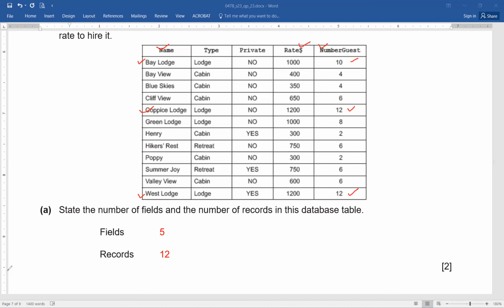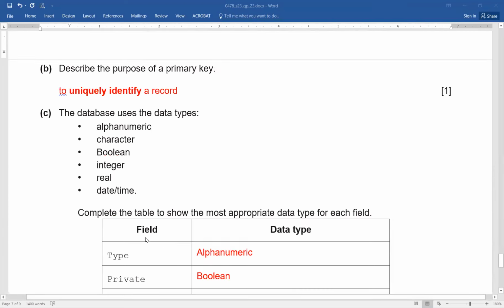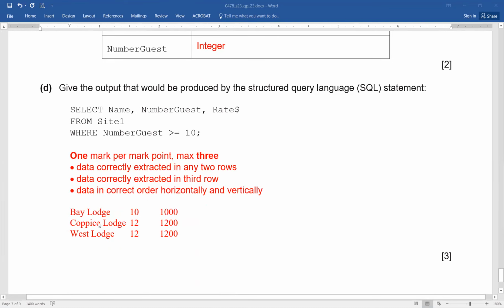Here they are asking about the display. So again, no worries. We simply moved back to our table values, and we have found the values here. So you can see the output is going to be Bay Lodge, 10, 1000. Now, very important thing is, try your level best to be in the same sequence, because data correctly extracted in any two rows, data correctly extracted in the third row, data in correct order horizontally and vertically, this is definitely going to be also a marking point.